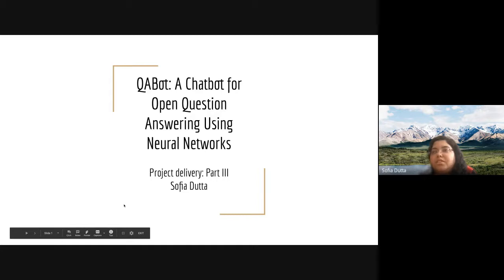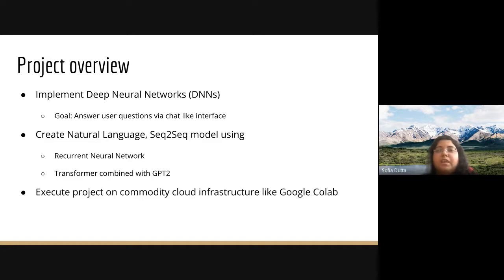My project is QA, a chatbot for open question answering using neural networks. In my project, I implemented deep neural networks. The goal of my project is to answer user questions via a chat-like interface. I created two natural language sequence-to-sequence models. The first one uses a recurrent neural network, I used GRU, and the second one is a transformer combined with GPT-2. I executed my project on Google Colab.